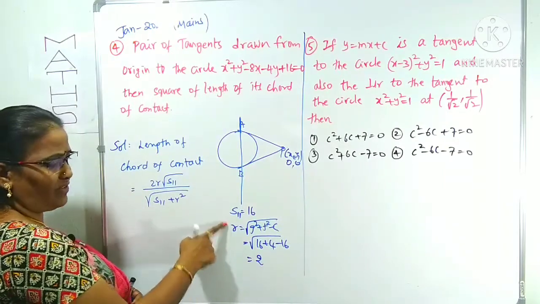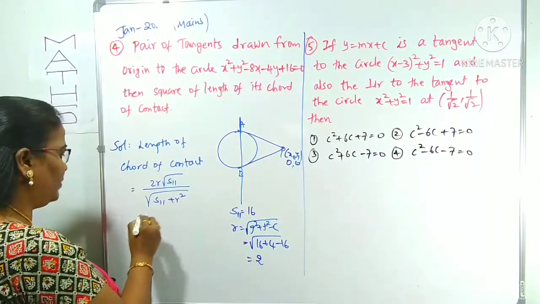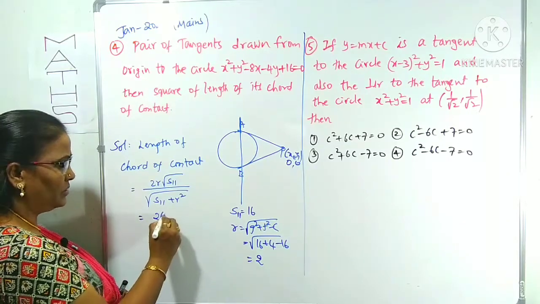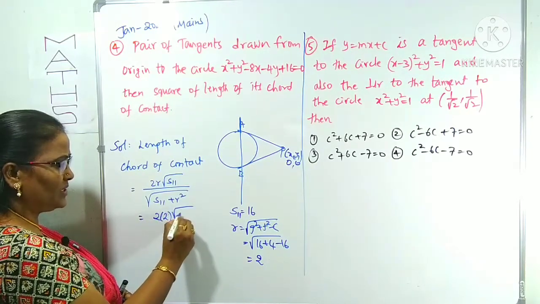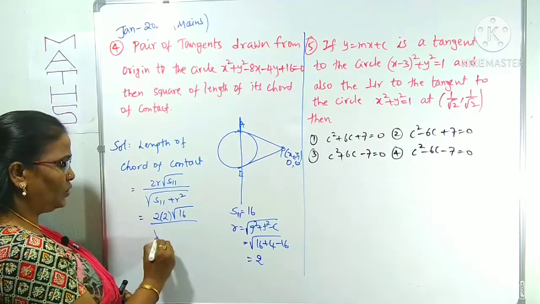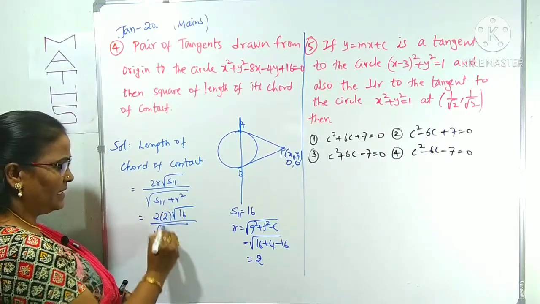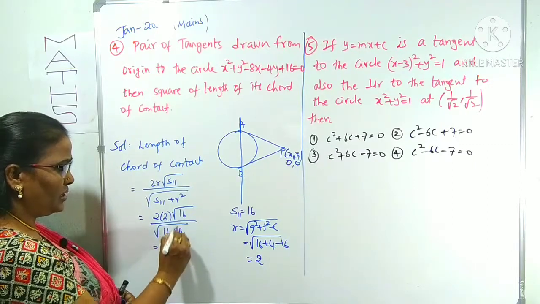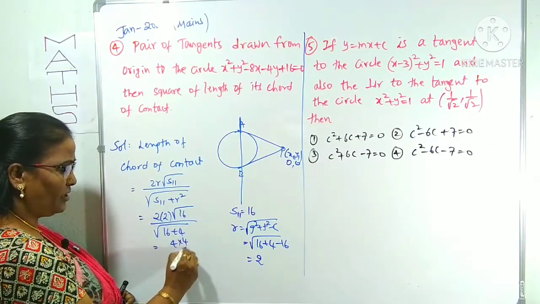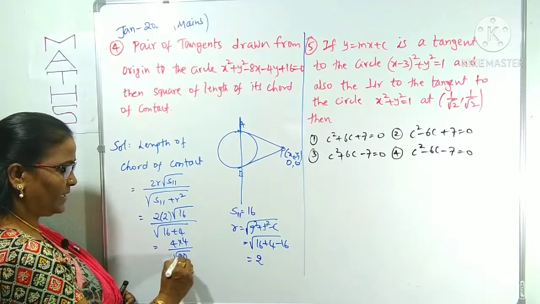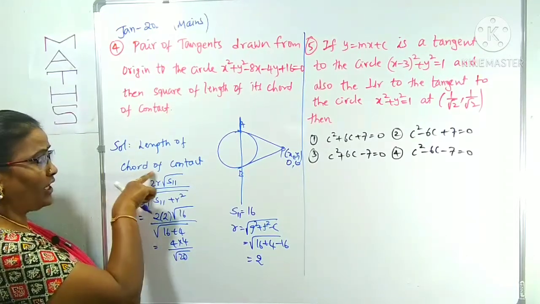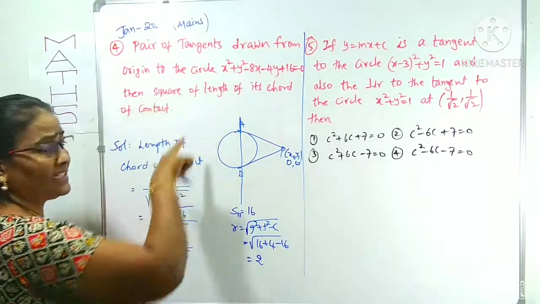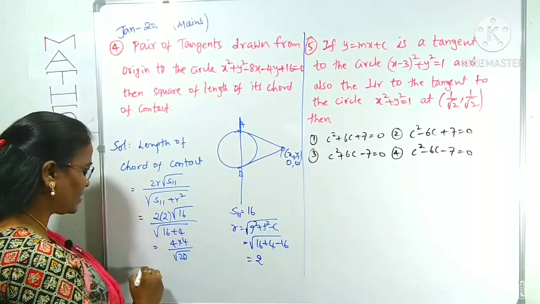We know the S11 value and the r value. We can substitute here: 2 into r value 2, and root S11 is root 16, by root of 16 plus r square, which is 4, right? This is 4 into root 16, which is also 4, by root 20. Okay, this is what we got. We got the chord of contact length, but what is asked? The square of its length. Square is asked. What is the square of this?